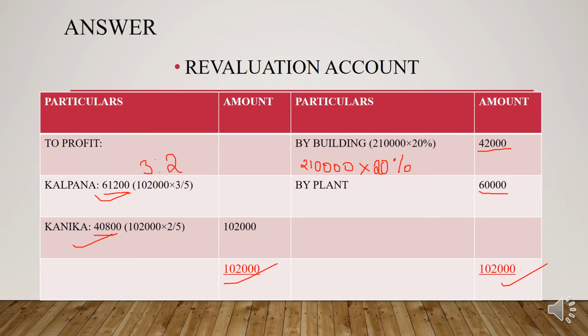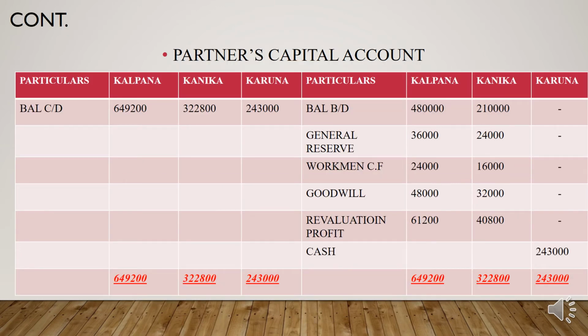Here it is revaluation profit. There may be some revaluation loss also. Here in this question it is revaluation profit. Then next one is what? Partners' capital account. How do you calculate or do the partners' capital account?